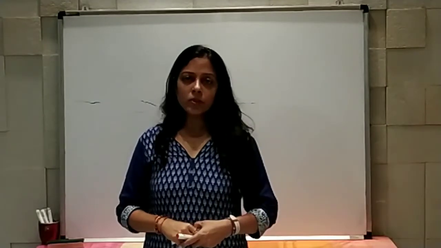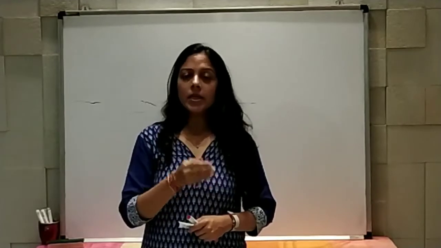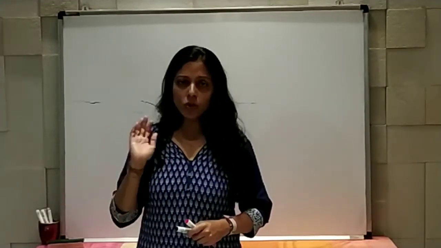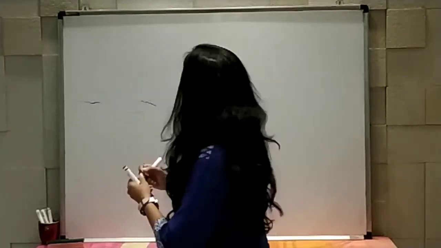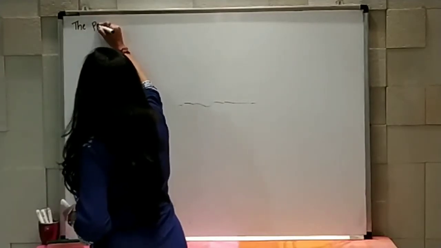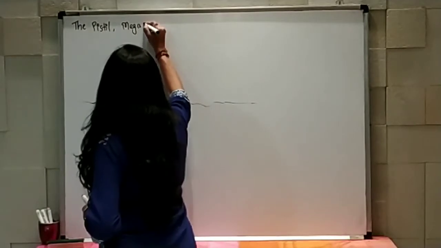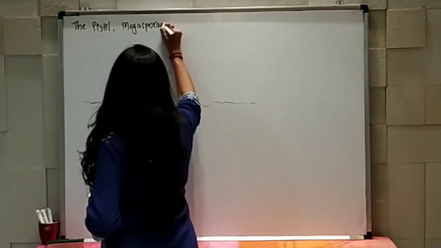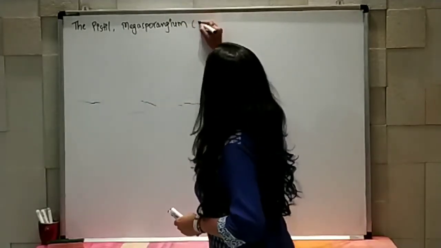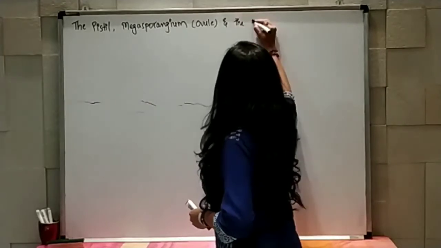So students, now we are going to start with the female reproductive part, that is the pistil, megasporangium and the embryo sac. So starting with the pistil, megasporangium, that is also known as ovule, and the embryo sac.